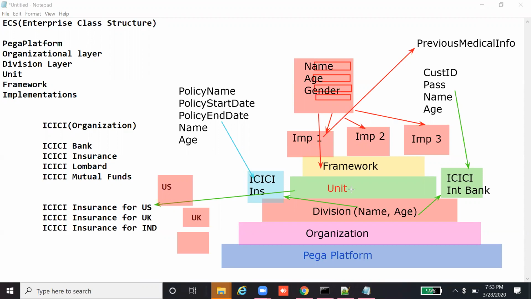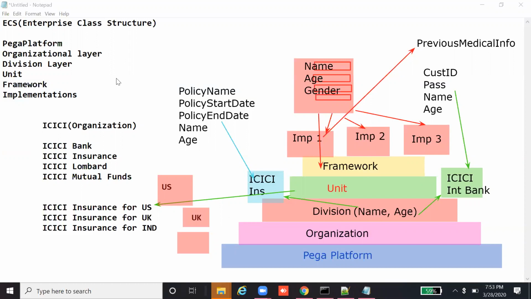When it comes to unit, it is all about a unit or a branch. For example, ICICI is in n number of countries like India, US, UK. If I want to build a specific application for the US, I can choose the unit as US. That is how this forms.